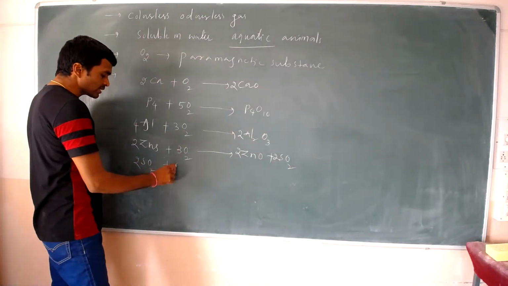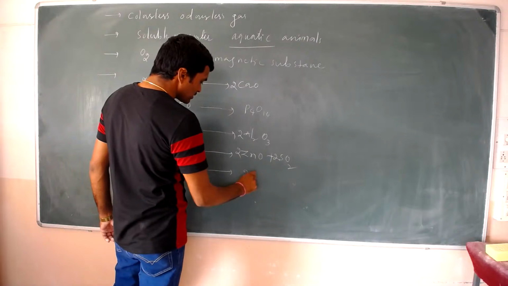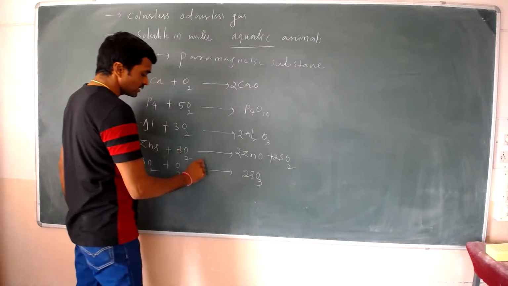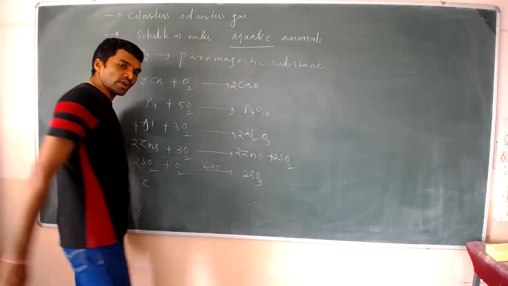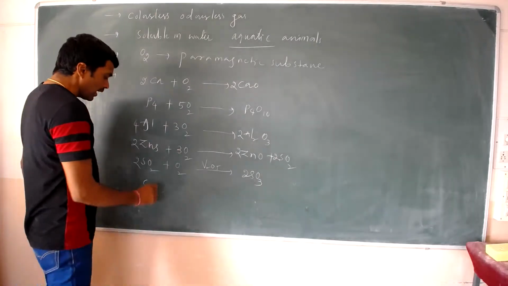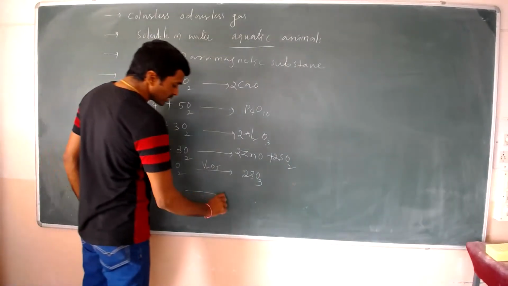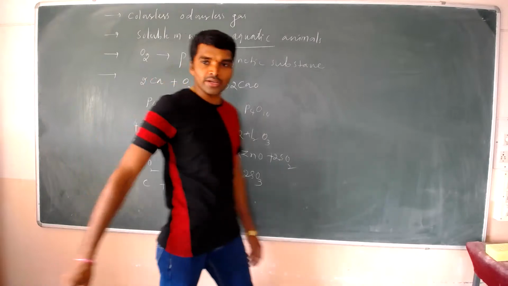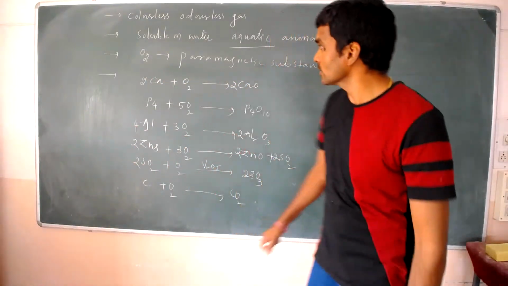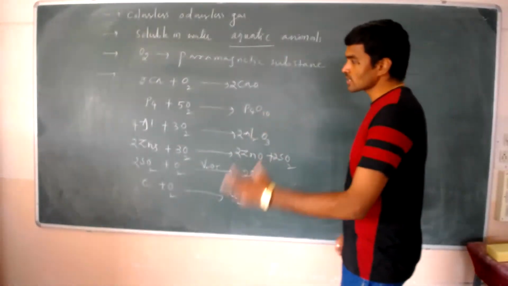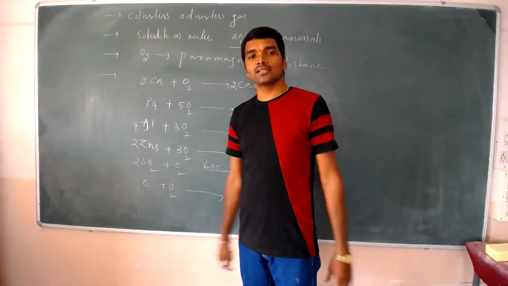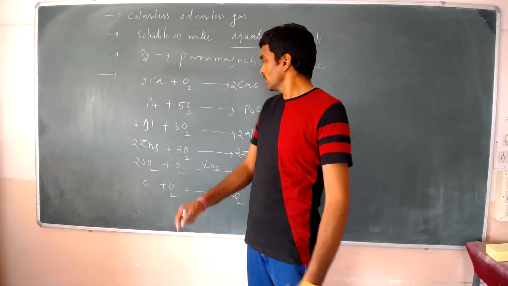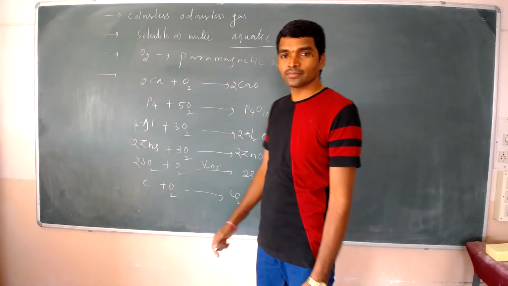Sulfur dioxide also combines with oxygen, forming sulfur trioxide, with V2O5 as the catalyst. And carbon combines with oxygen, forming carbon dioxide. It means that oxygen combines with many metals as well as non-metals, forming oxides.